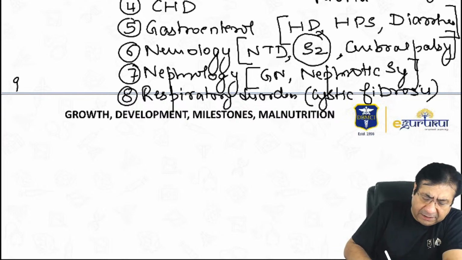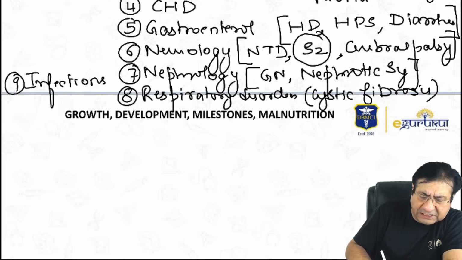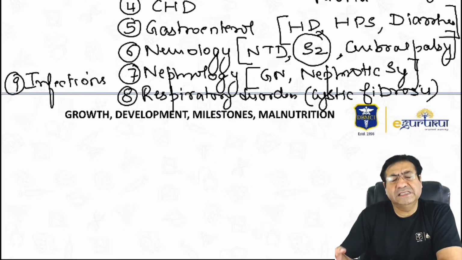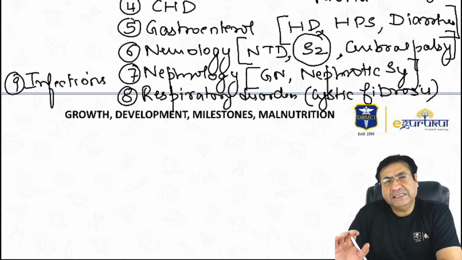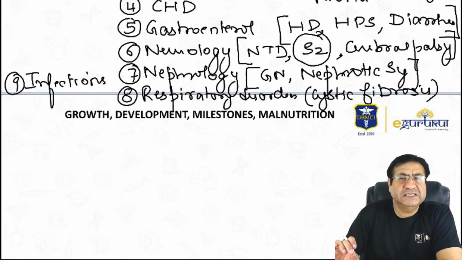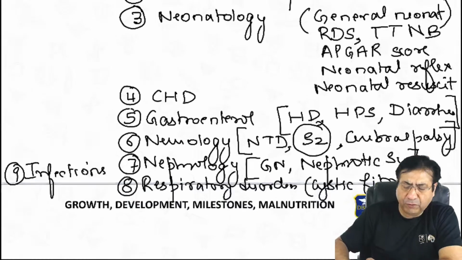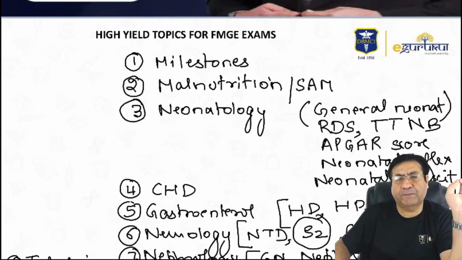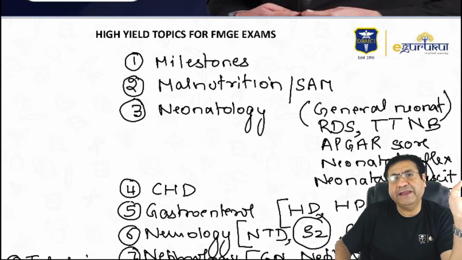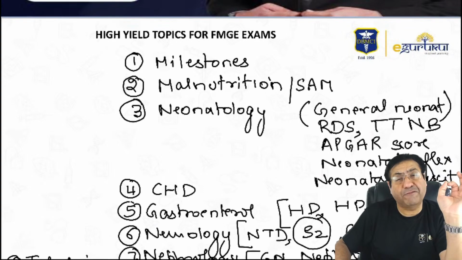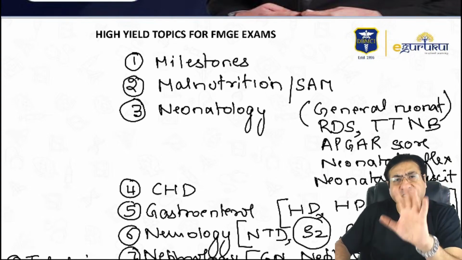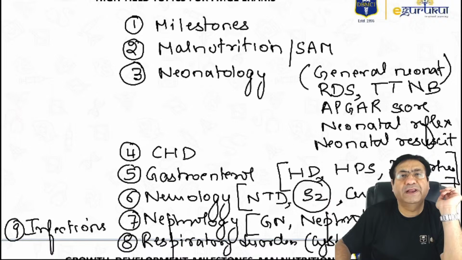And finally, just a few infections that you should be familiar with: measles, chickenpox, diphtheria, tuberculosis. So these are some important infections that you should be familiar with. So I think if you are well prepared with these topics, which I feel are very high yield topics from your FMG point of view, at least in pediatrics, I think you can score very well.